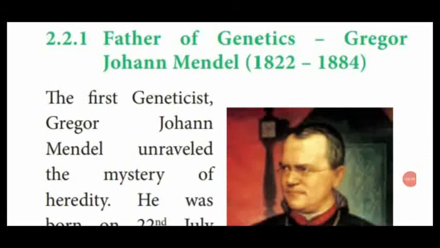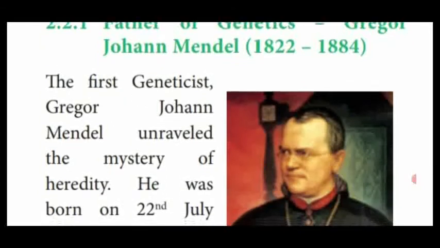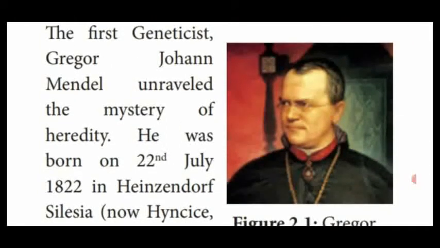Dear students, life history of the father of genetics. Georg Johann Mendel, 1822 to 1884, is named as father of genetics. He has done several experiments in genetics and also given the important hereditary characters.